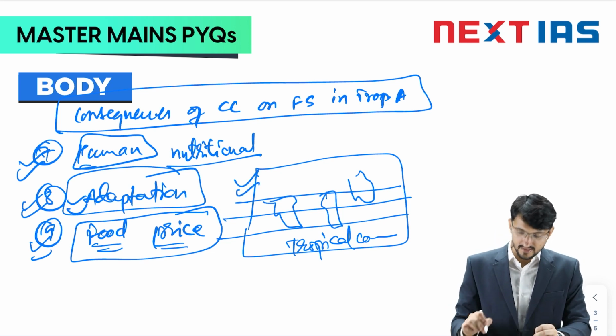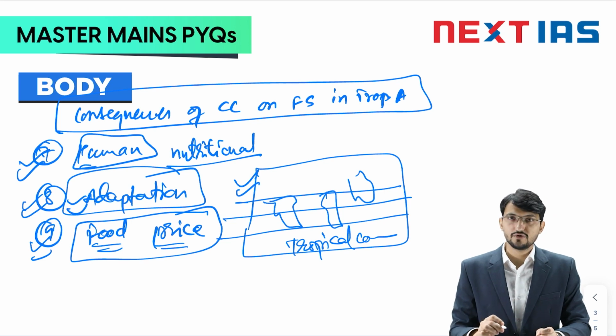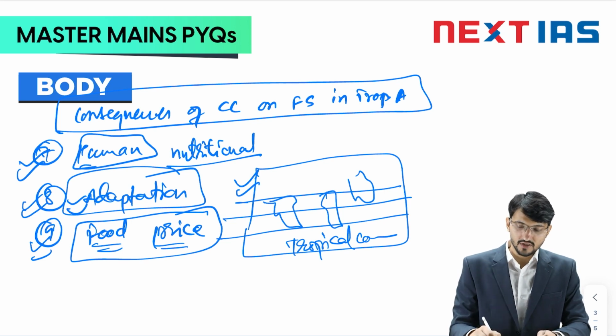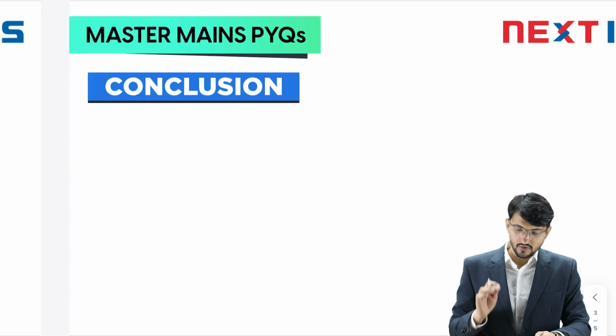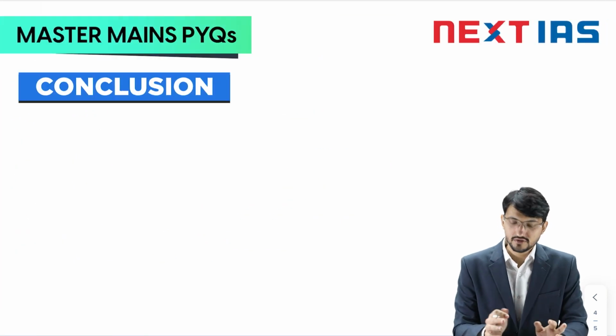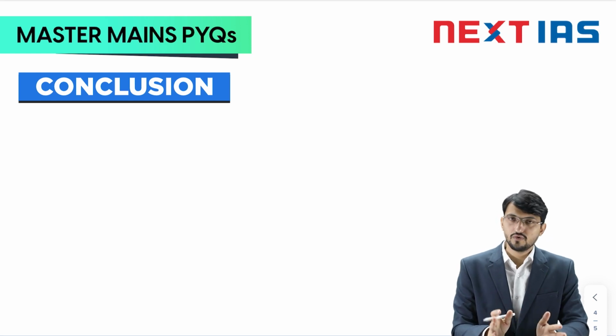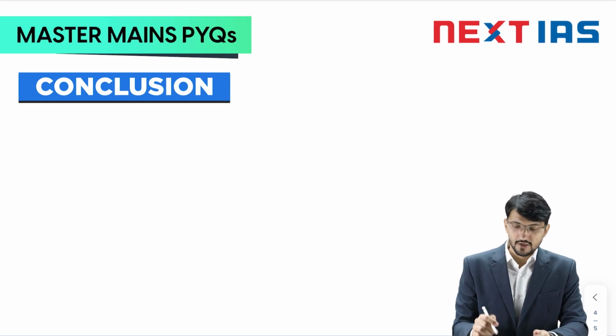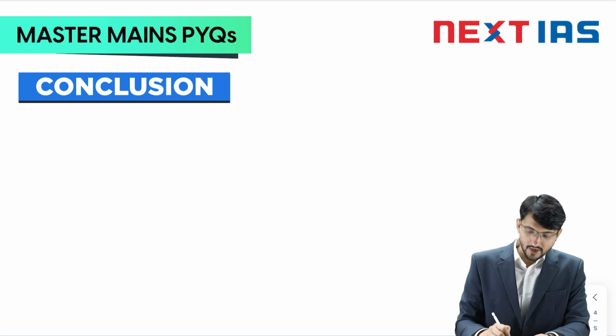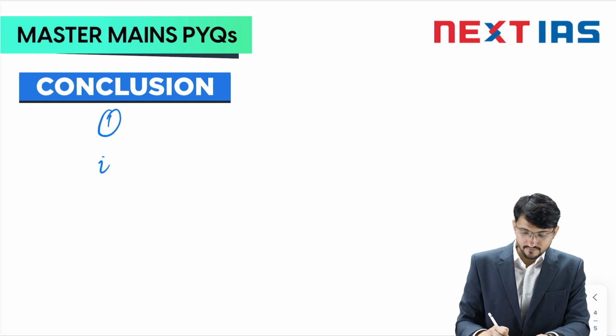After writing this dimension, the consequences of climate change on food security, you directly jump to the conclusion part. Don't write way forward or anything, because that is not the demand of the question and you do not have enough words. You only have 150 words and limited time. So how can you conclude? I would give you 2 ideas.